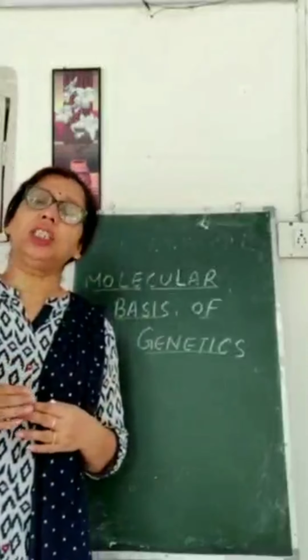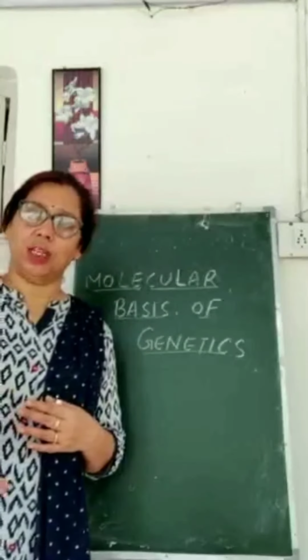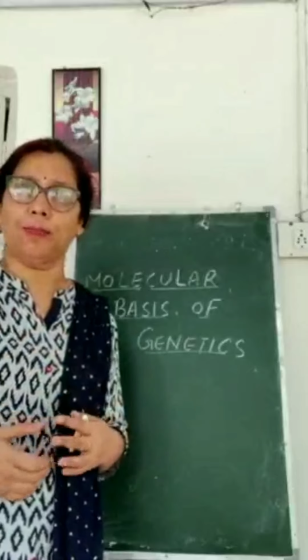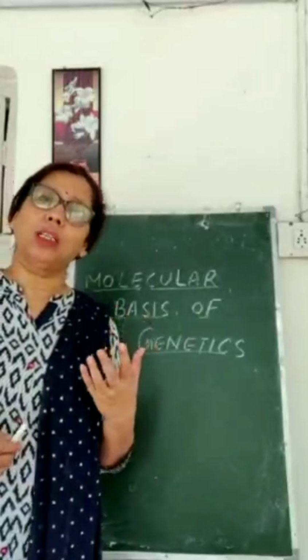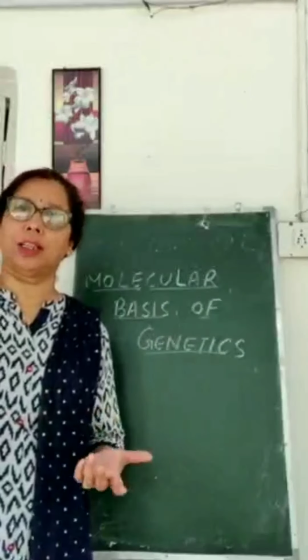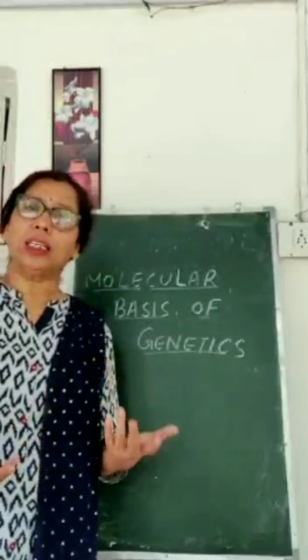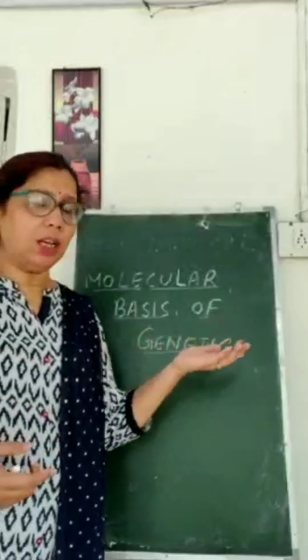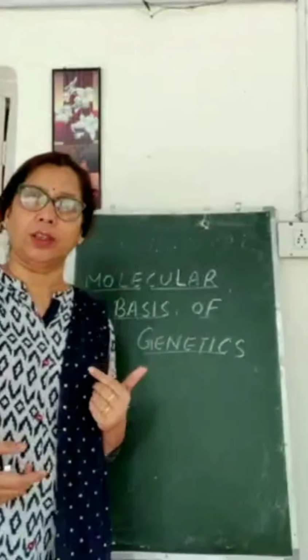If we say that genes move from one generation to another, what actually moves from the body? We have said that everything in our body is nothing but chemicals. So what kind of chemicals are these, and what is actually the genetic material?